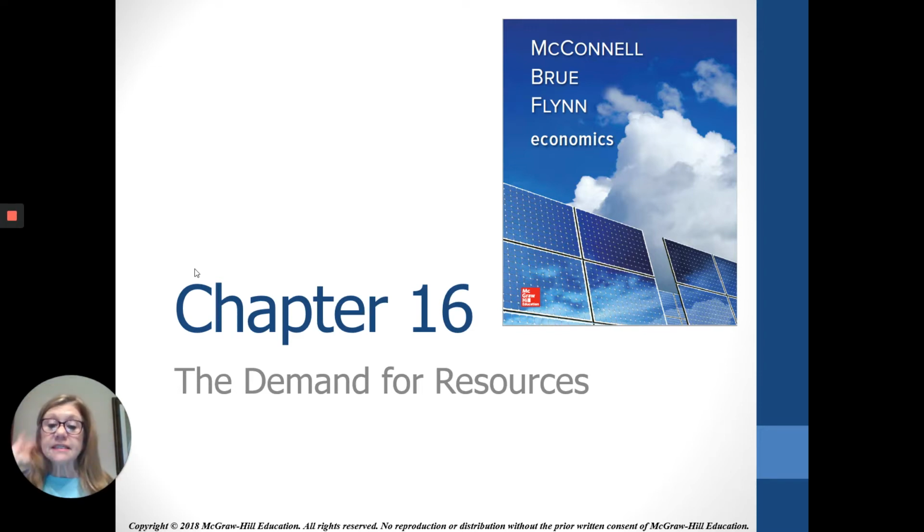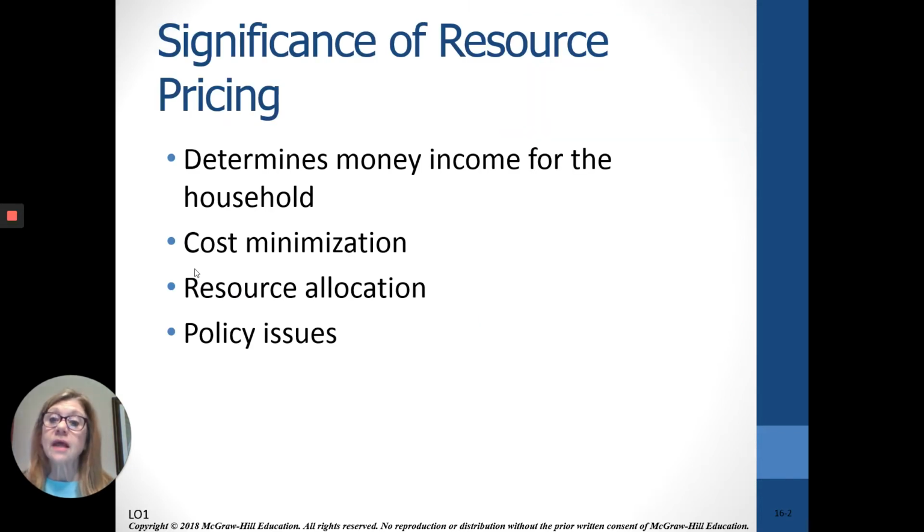Okay, let's look at Chapter 16, the demand for resources, mainly the labor resource, because that is the biggest expense for many businesses. A service business will have over 50% for labor cost, and manufacturing should probably not go more than 30% for labor cost. So we know that labor cost obviously determines money income for households. Businesses have to minimize cost because they have competition, and resources do flow to their highest valued uses. The more valuable the labor resource is, the more they can expect to get paid.